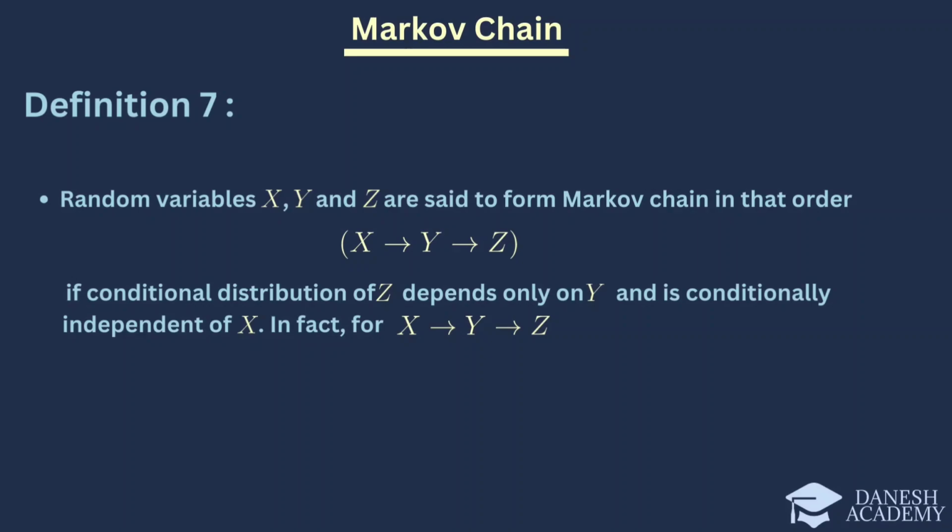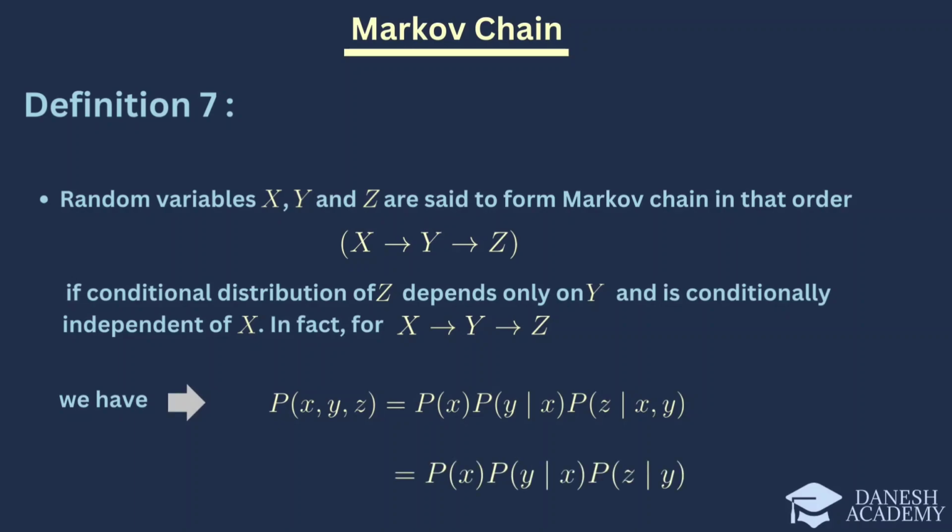Mathematically, for the Markov chain, we have this equation. Given the Markov property, this simplifies to this equation as follows. This equation illustrates that the joint probability of x, y, and z can be decomposed into the product of the marginal probability of x, the conditional probability of y given x, and the conditional probability of z given y.